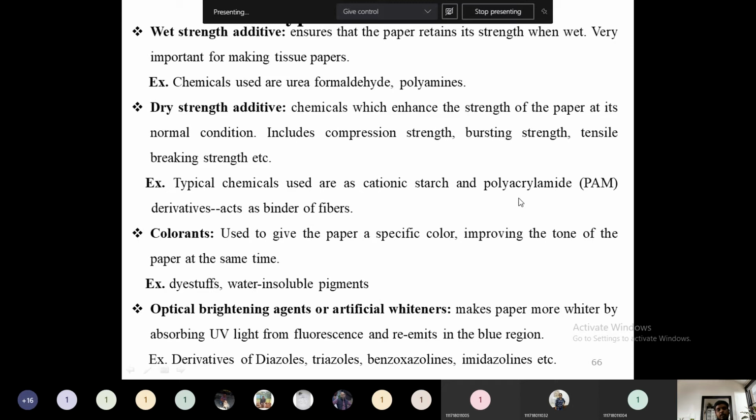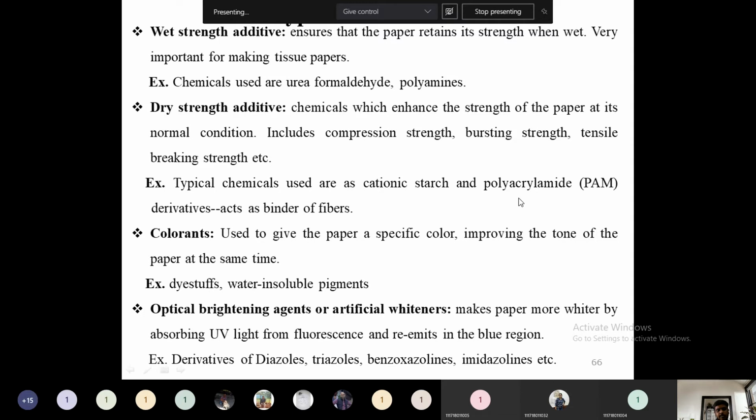Then the coloring agent. If you require some specific color in the paper, we will add a coloring agent. Examples of these coloring agents are dyes we can add, or if required, some water insoluble pigments we can add, depending on whatever color we are using for the end product.